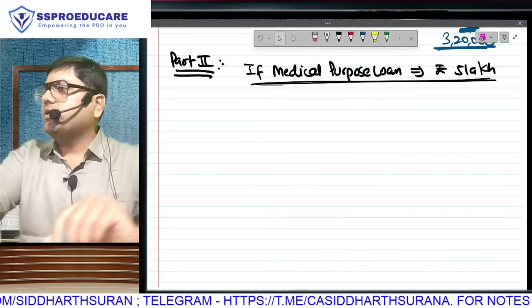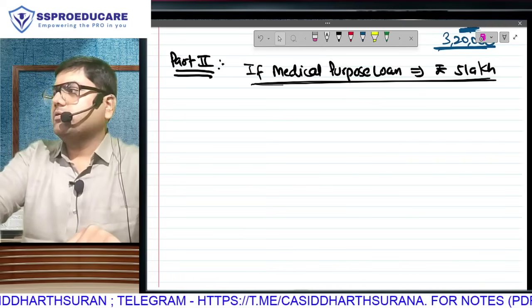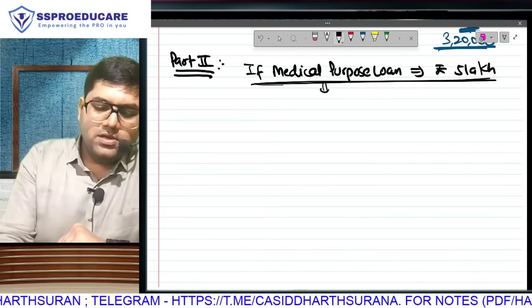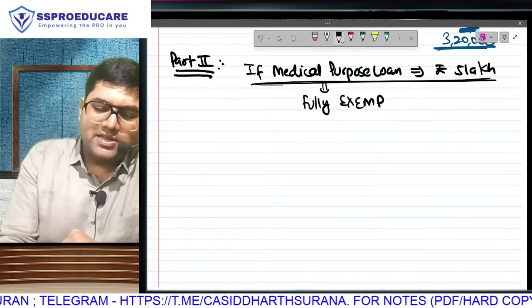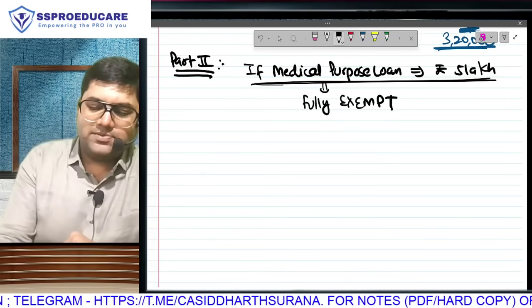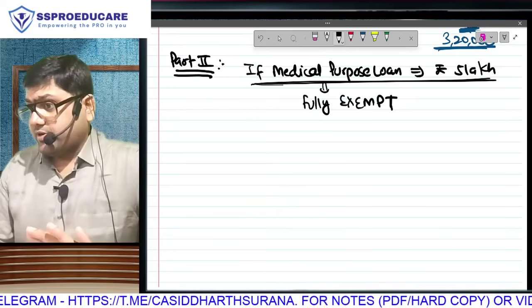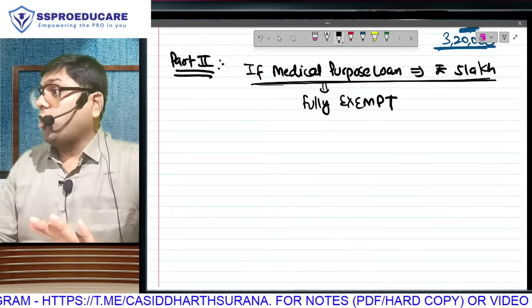First of all, do you know the tax treatment of this perquisite? It is going to be fully exempt. Why? In the starting they have told you loans for medical treatment are not taxable. No perquisite. Obviously, it's a loan, not a gift.